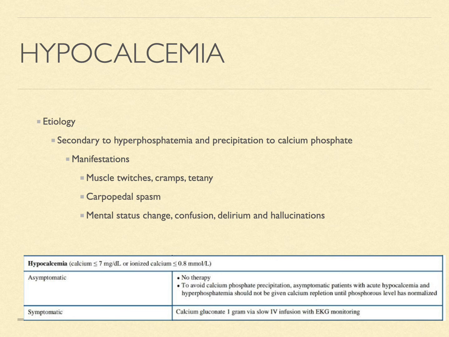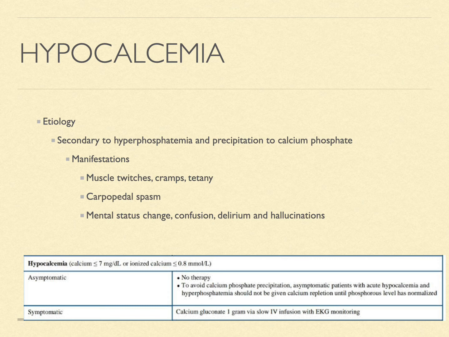In hypocalcemia, obviously it is aggravated secondary to the hyperphosphatemia, as it will precipitate as calcium phosphate. It manifests as muscle twitching, cramps, tetany. There can be a carpopedal spasm, altered mental status, confusion, delirium, and hallucinations. Hypocalcemia is defined as calcium less than 7 milligram per deciliter or ionized calcium less than 0.8. In asymptomatic patients, no therapy is needed, and we need to avoid this calcium phosphate precipitation.